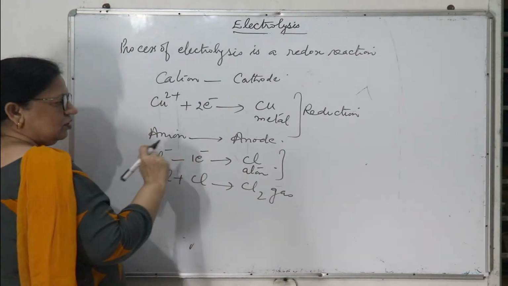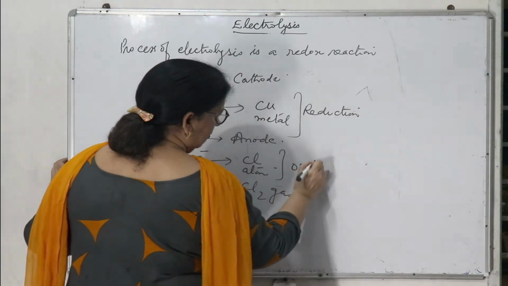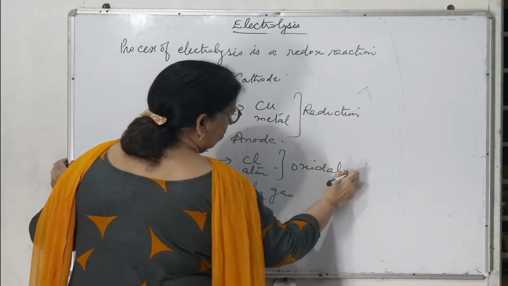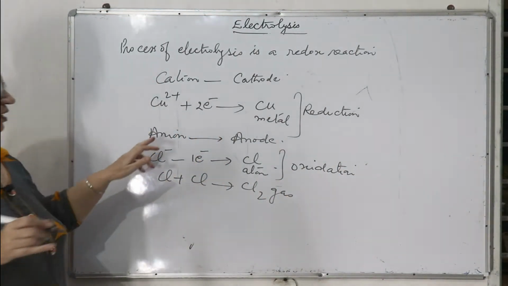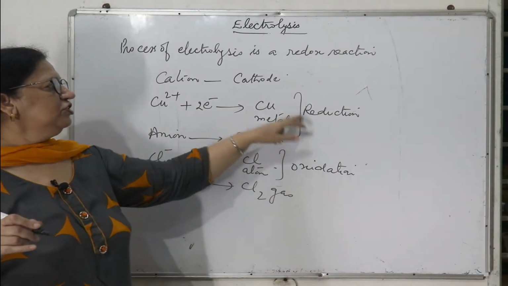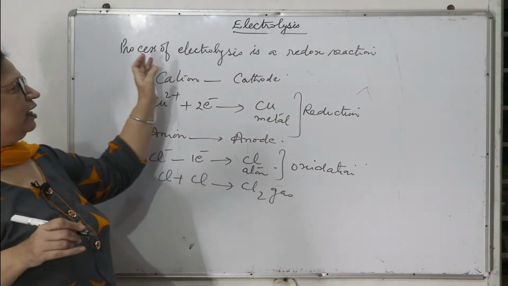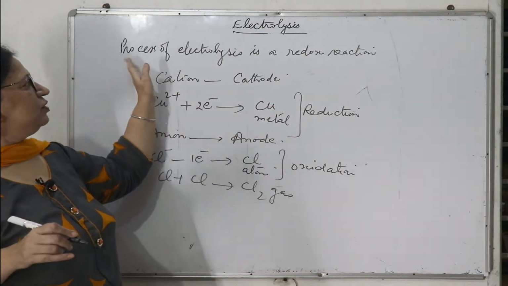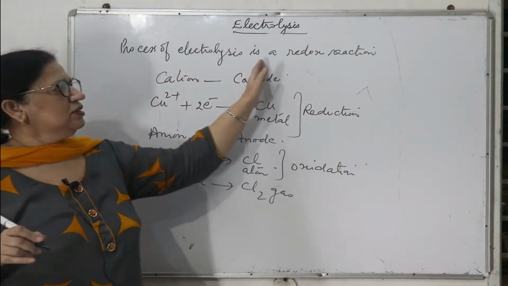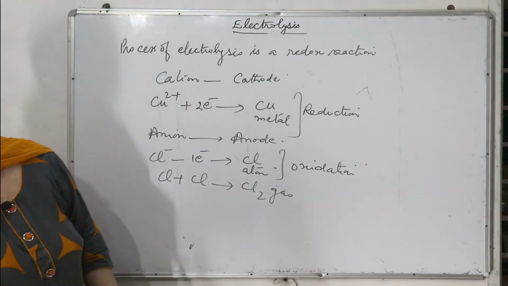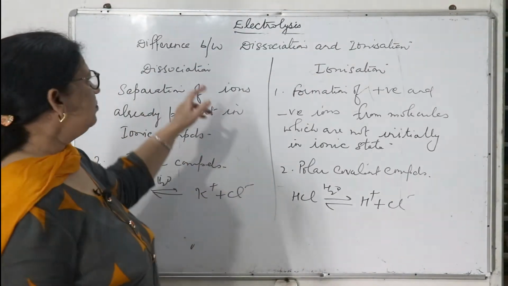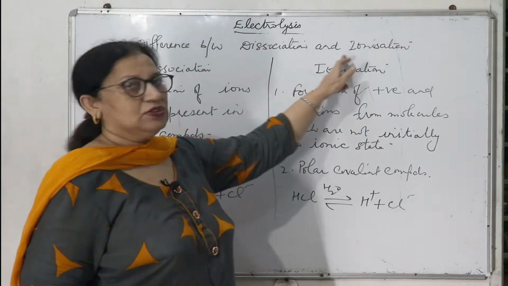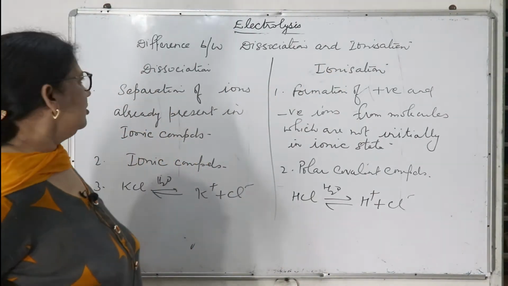So loss of electron is called oxidation. So oxidation takes place at the anode and reduction takes place at the cathode, as both take place during electrolysis. So electrolysis is a redox reaction. Our next topic is what is the difference between dissociation and ionization.